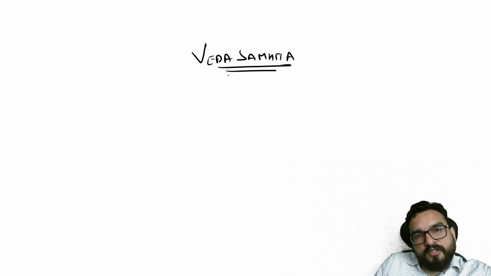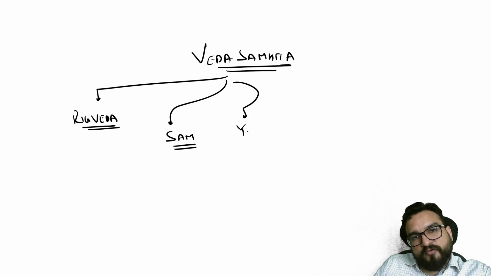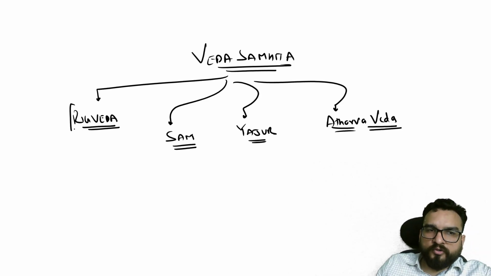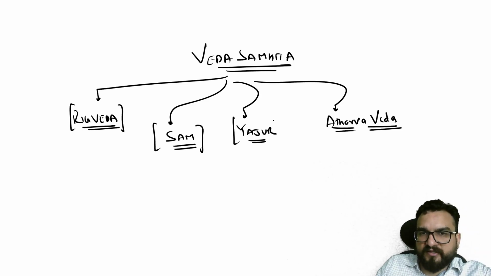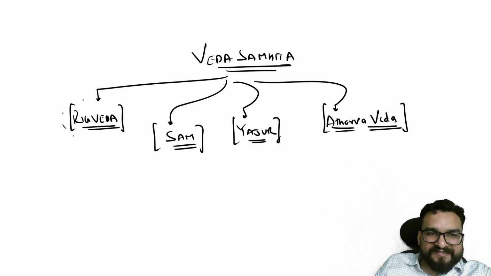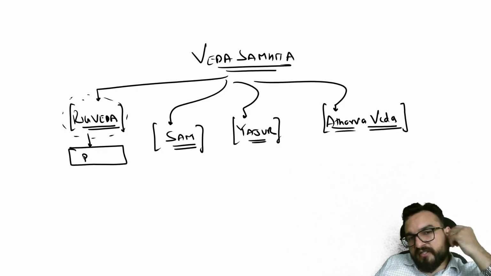In this, first of all, the most important is the Rig Veda. Then you will find the later compilations: Samaveda, Yajurveda, and Atharvaveda. This we have to understand, guys, and I'll be telling you in a good way over here so that you have no doubt with respect to what is needed. Okay, Samaveda, Yajurveda, and Atharvaveda you are going to find over here. Now, it is the earliest surviving source, okay, and it gives us information about the early Vedic period.